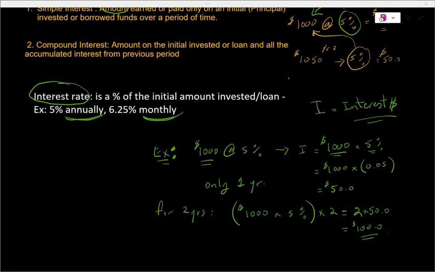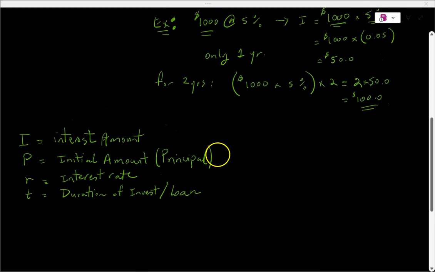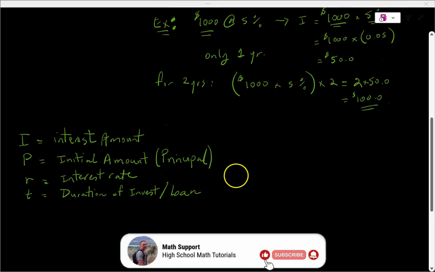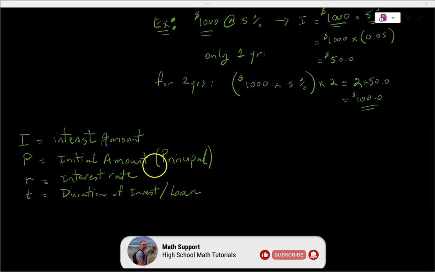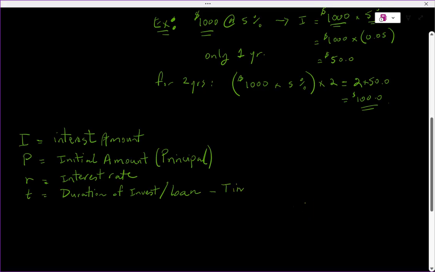Now let's define these terms: the initial amount, the interest rate, the interest amount, and the time. So here are the variables for the calculation of simple interest. I is for interest amount. P is the initial amount. They call it the principal amount in finance. When you start with an amount, that's called the principal amount. R is for interest rate. T is the duration of the investment or loan. You can think of it as time spent.